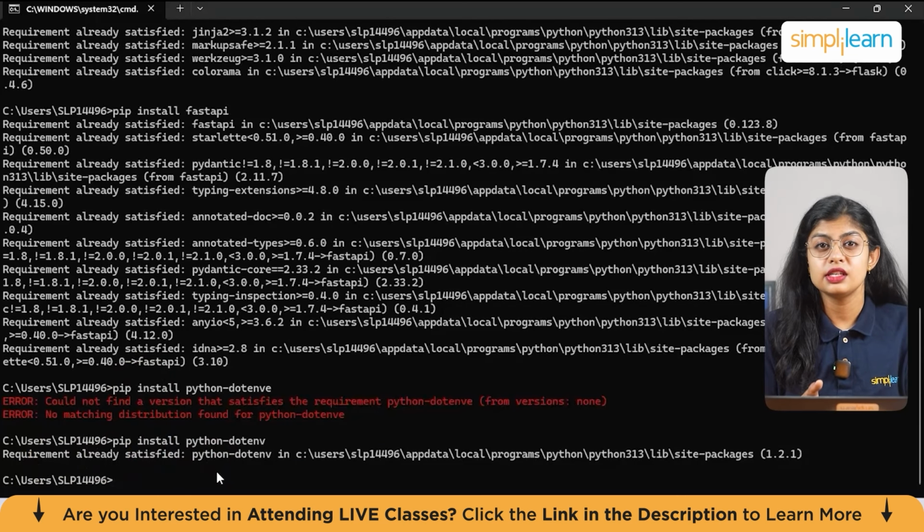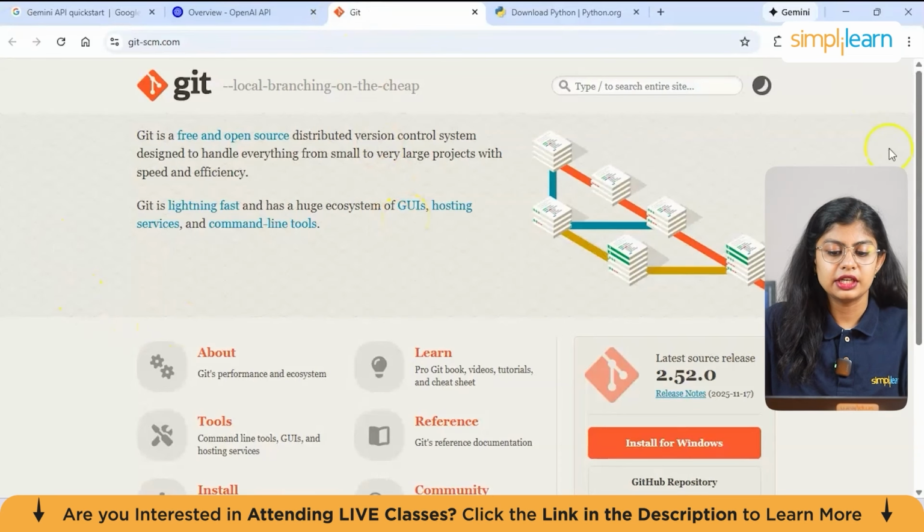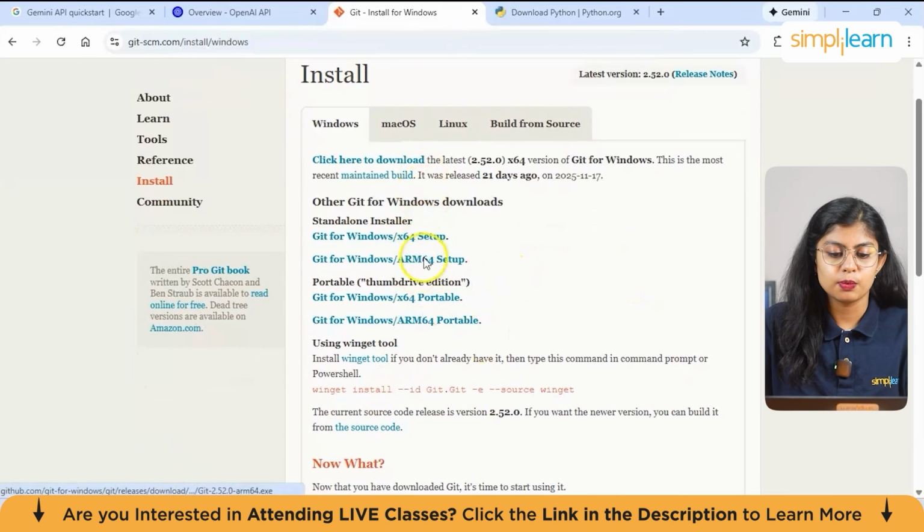Git is also necessary for version control and cloning repositories. Now you can download Git from git-scm.com. So this is the interface, and here you can see the download for Windows. You can just go ahead and download it. Make sure the version is compatible with your Windows. Just click on it and download.